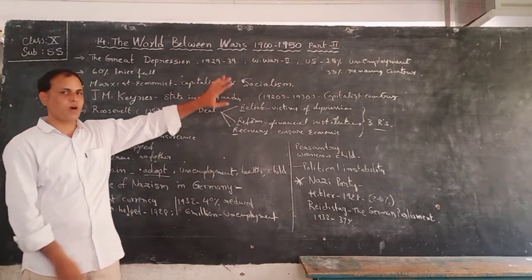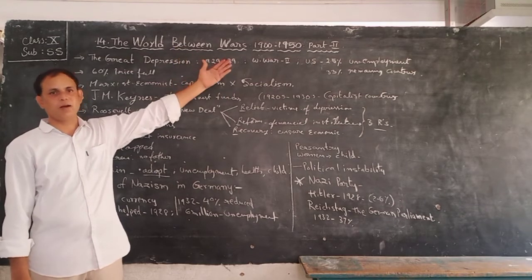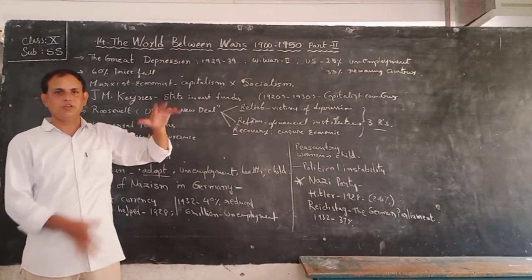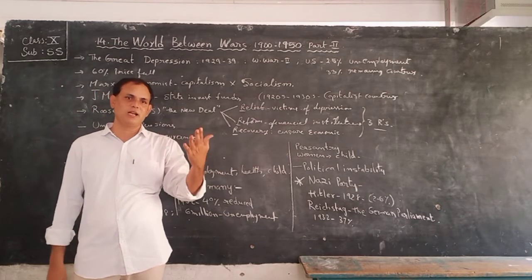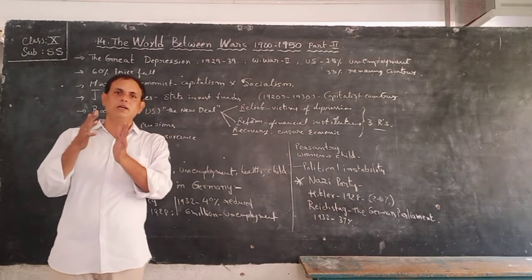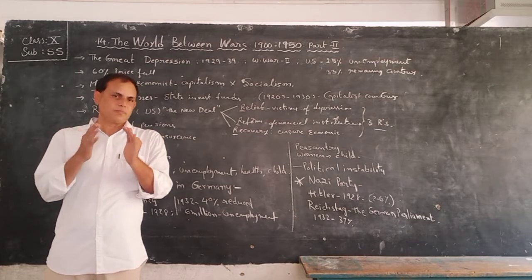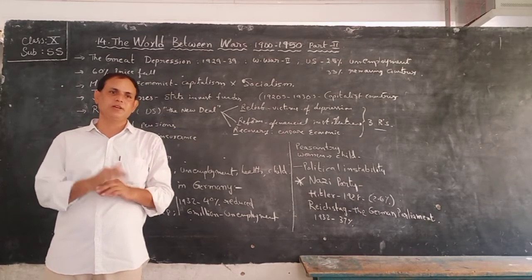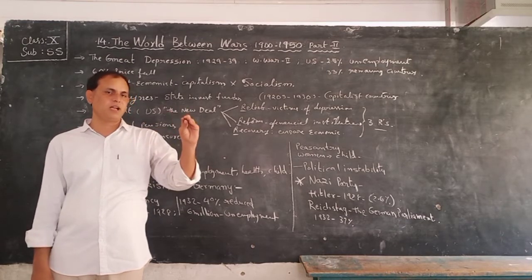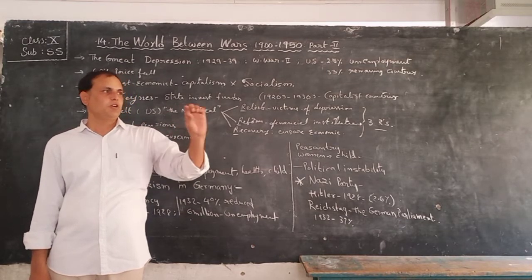Okay, children, this is part 2. Part 1 was already completed in the 13th lesson. In part 2, I explained to you about the Russian Empire, and how the Russian people removed their Tsar. Tsar means Russian king. The last Tsar of the Russian Empire was Nicholas II.